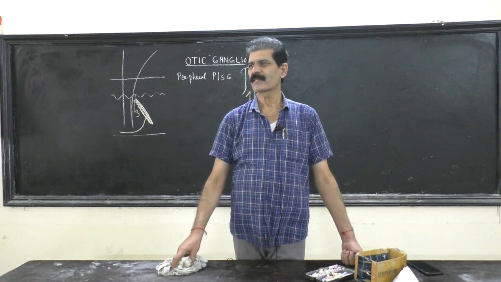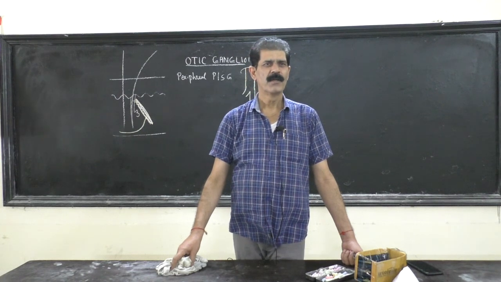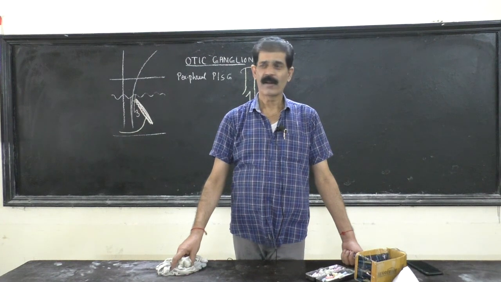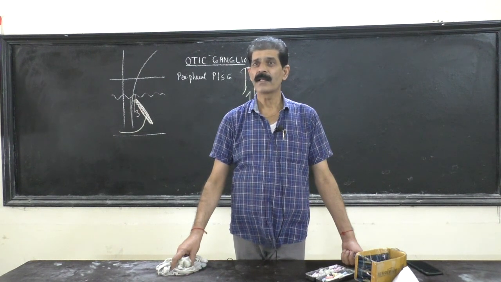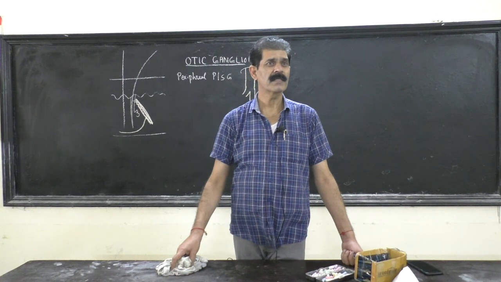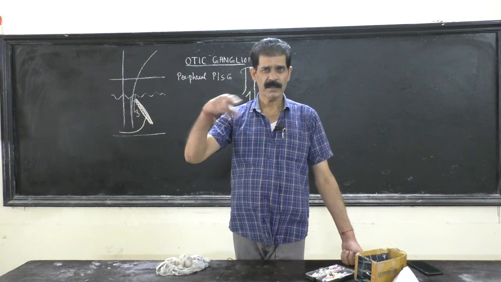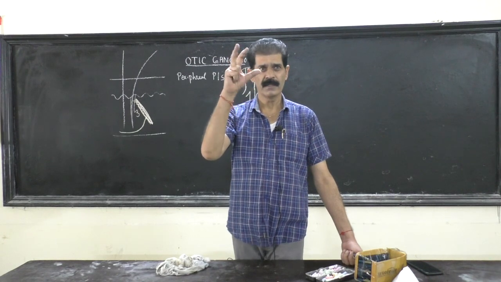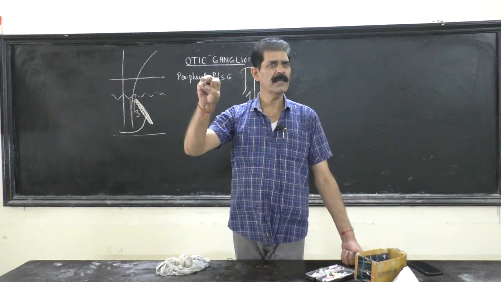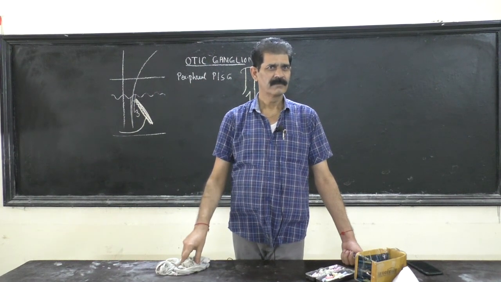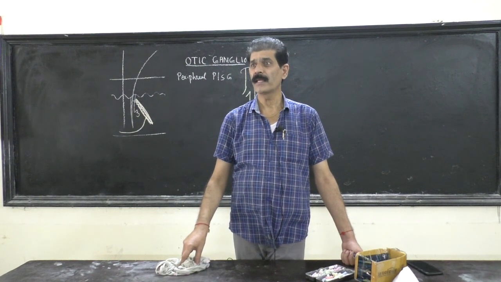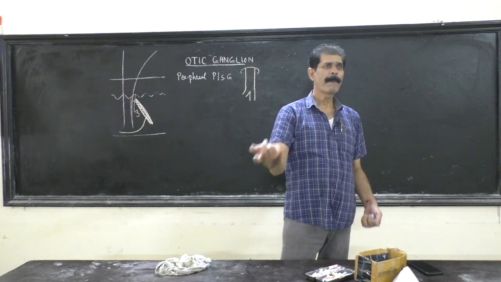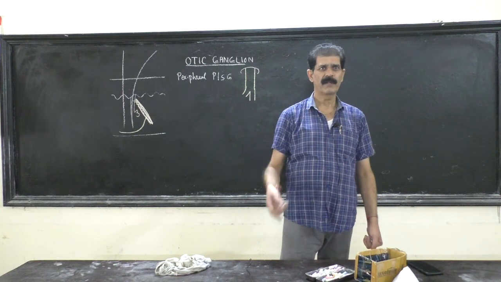So iris is the best example of smooth muscle. The iris has two types of smooth muscles, circular and radial. When the radial muscles contract, they bring the dilatation of the pupil. So radial muscles are supplied by sympathetic fibers, and circular muscles in the iris, like orbicularis oculi and orbicularis oris, when they contract, bring the constriction. They are called sphincter pupillae, supplied by the parasympathetic, and the action of the sympathetic is always opposite, as you know from your previous classes, I think.